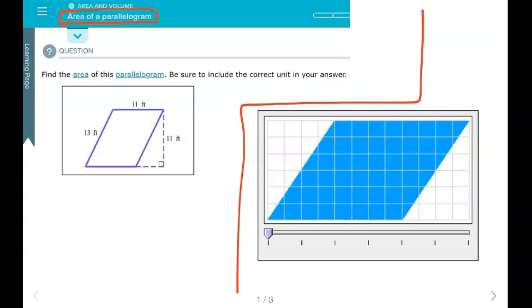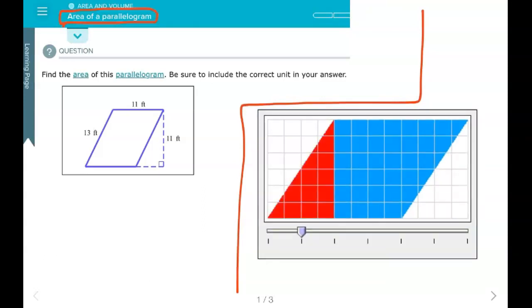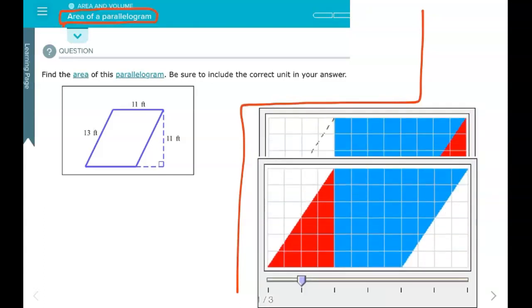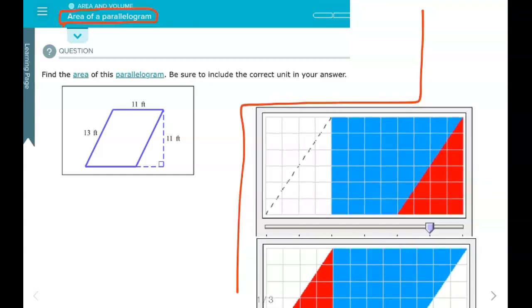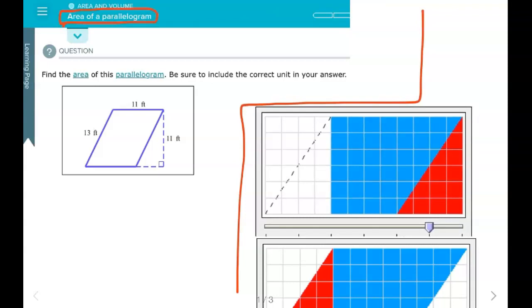So one thing that's helpful is to go ahead and shade some of this, like shade this part red. Now I can move this over here. And so then you can see the rectangle that goes with that parallelogram. The formula for area of a rectangle is length times width, or we could call that base times height, with this being my base and this vertical distance here being my height.